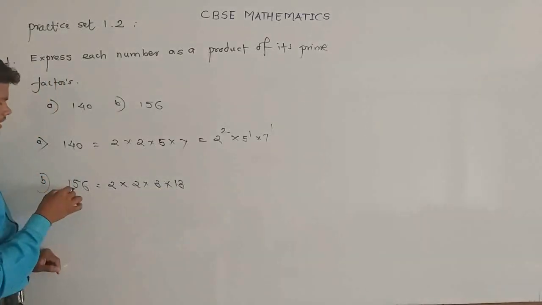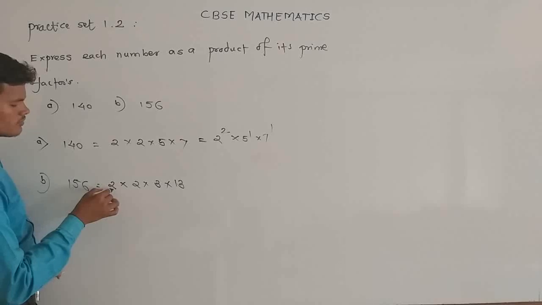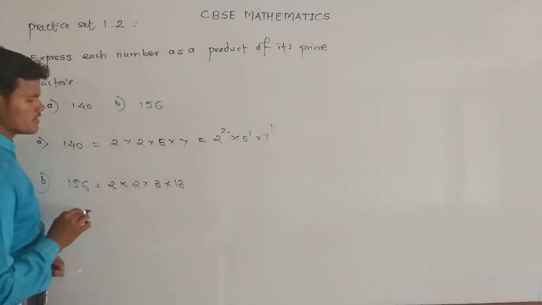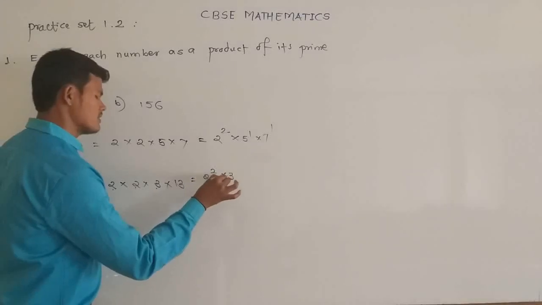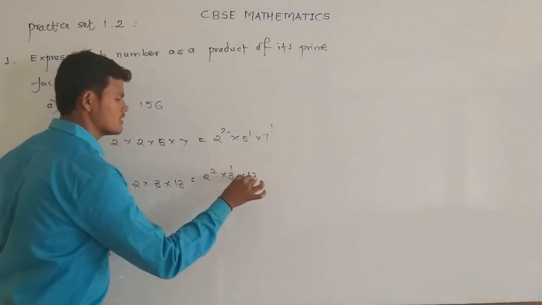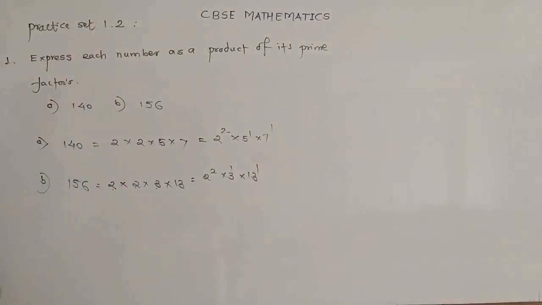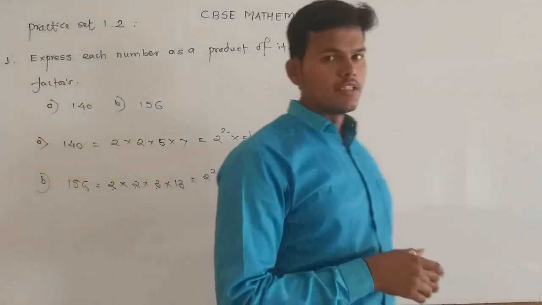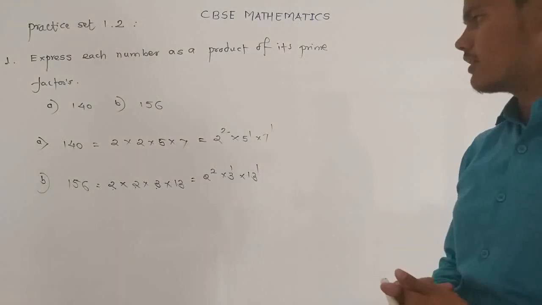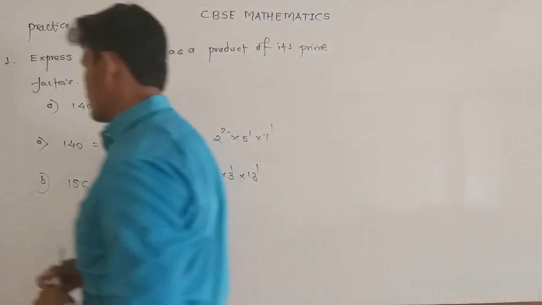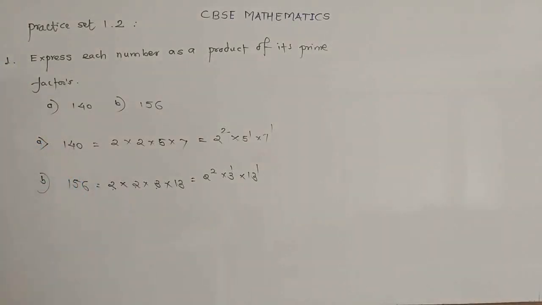We get the prime factors of 156 as 2 into 2 into 3 into 13. It can also be written as 2 raised to 2 multiplied by 3 raised to 1 multiplied by 13 raised to 1. So all these numbers can be expressed as a product of their prime factors. The remaining numbers, 300, 3825, 5005 and 7429, can also be expressed as products of prime factors.